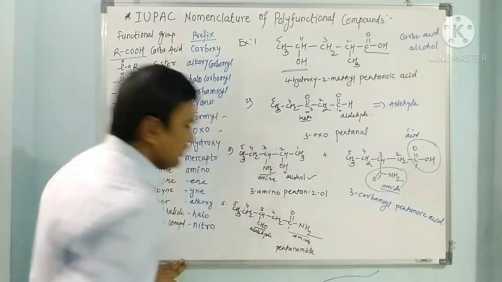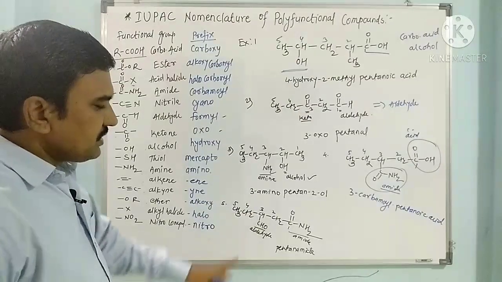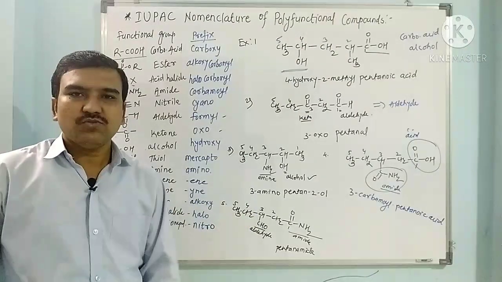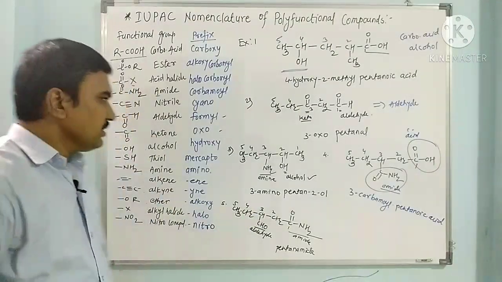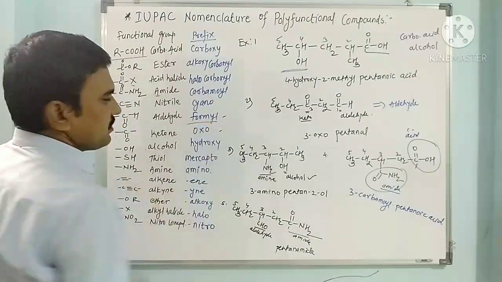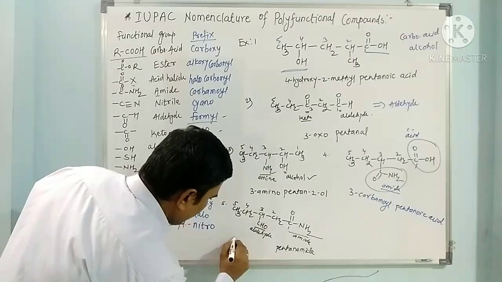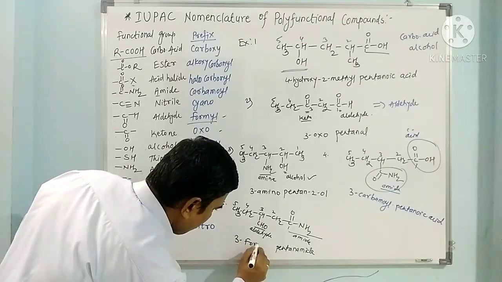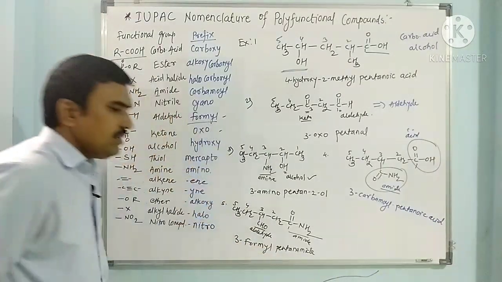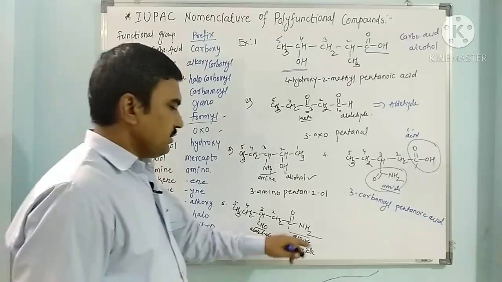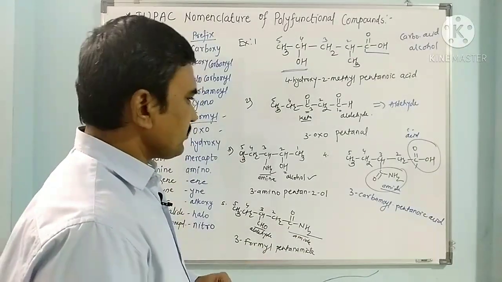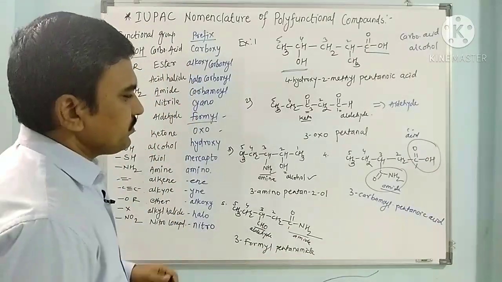Pentanamide. Okay. And the third carbon is having CHO. When CHO is present as a substituent, it is called formyl, and the position of formyl is 3. So this is 3-formyl pentanamide. Now see the next compound.